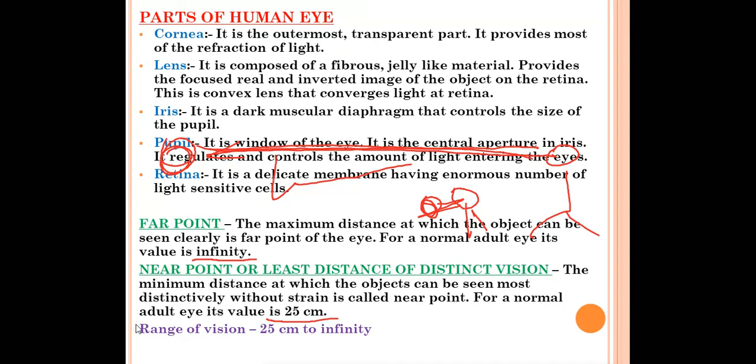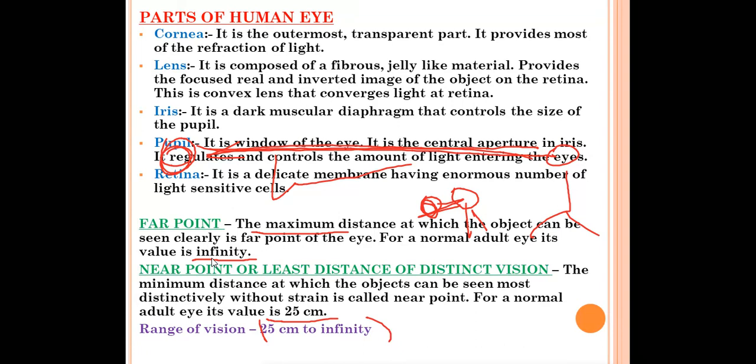And what is the range of vision in the human eye? It is from 25 centimeter to infinity. 25 centimeter is the near point and infinity is the far point. So this definition also you should remember: far point and near point. What is far point? The maximum distance at which the object can be seen clearly is called the far point, and for a normal adult eye, it is infinity.